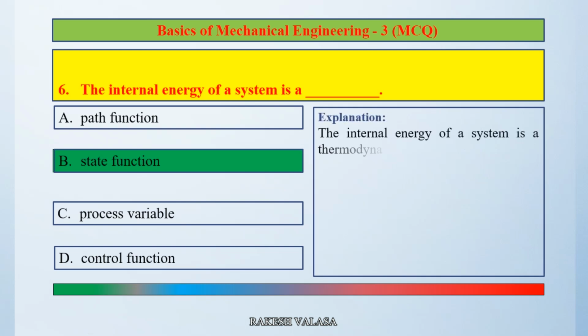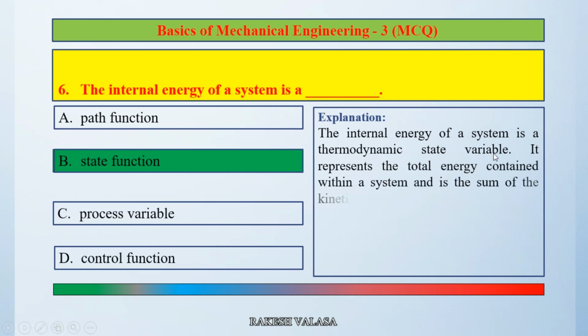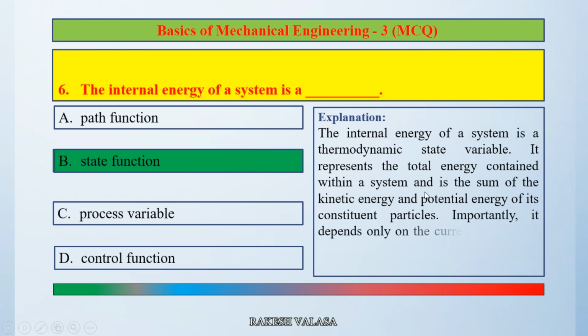The internal energy of a system is a thermodynamic state variable. It represents the total energy contained within a system and is the sum of the kinetic energy and potential energy of its constituent particles. Importantly, it depends only on the current state of the system and not on how that state was reached. So the correct answer is option B, state function.